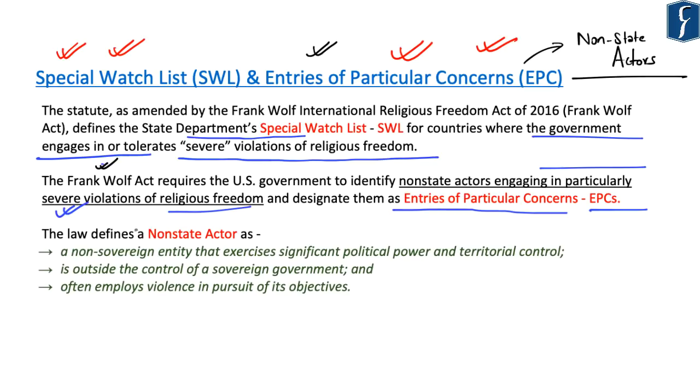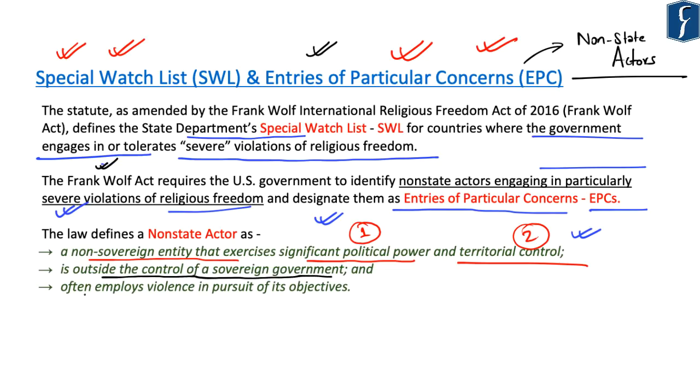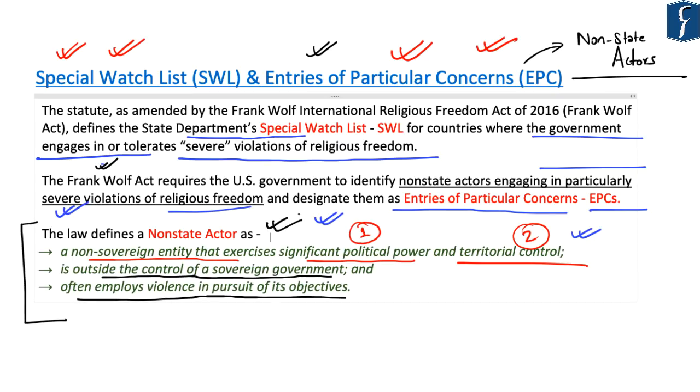So the law defines a non-state actor as a non-sovereign entity that exercises significant political power and also territorial control. So significant political power and territorial control become two important aspects wielded by non-state actors. Next, it mentions that a non-state actor is outside the control of any sovereign government and often employs violence in pursuit of its objectives. So this can be said to be the definition of a non-state actor, and you can use this definition provided by the International Religious Freedom Act of the US in any of your answer writing.